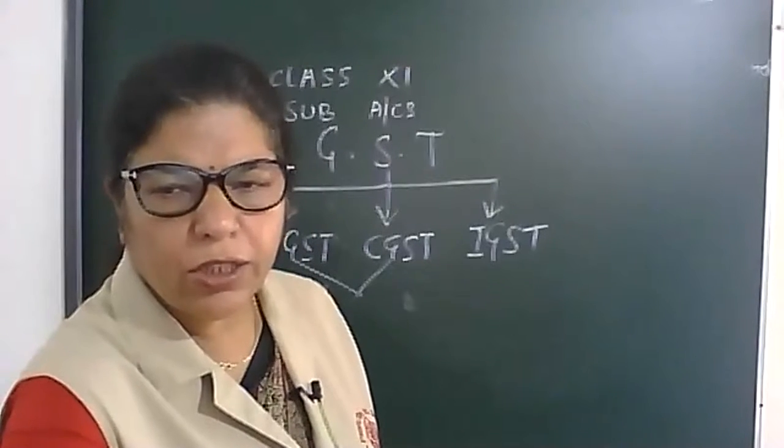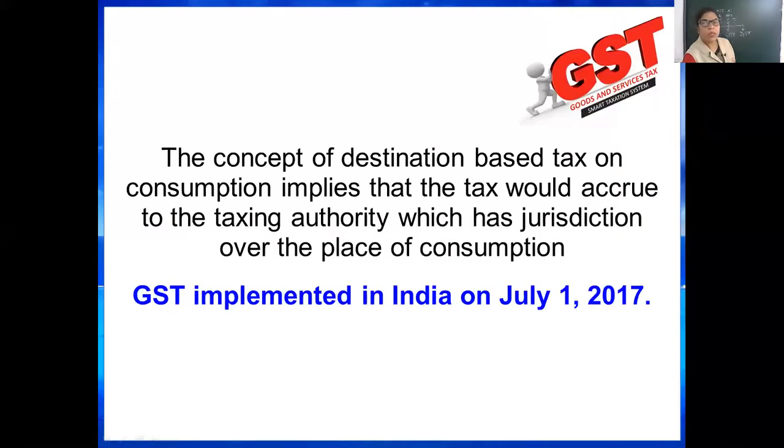First of all, you should note down the meaning. GST means Goods and Service Tax, or you can say smart taxation system. But why do people oppose it? That is also the question.